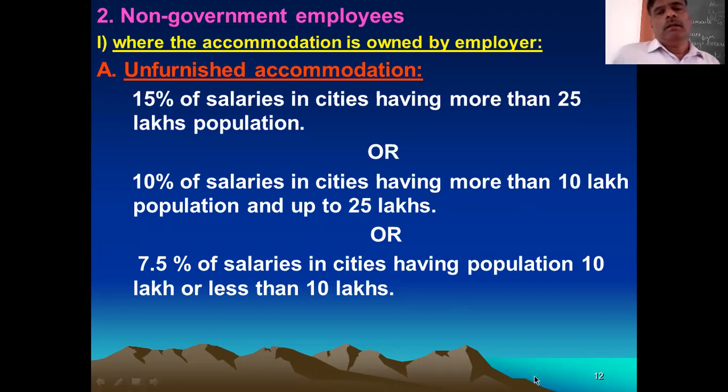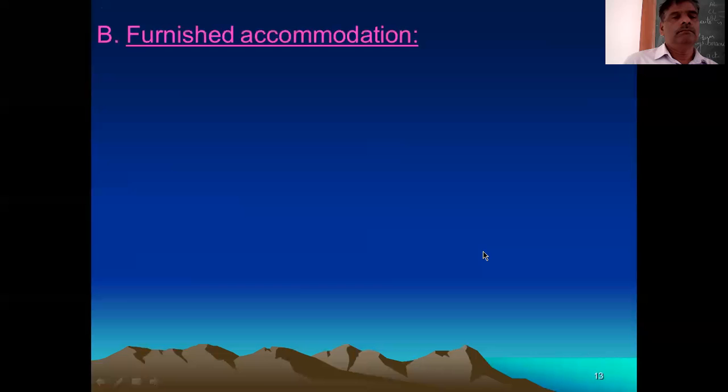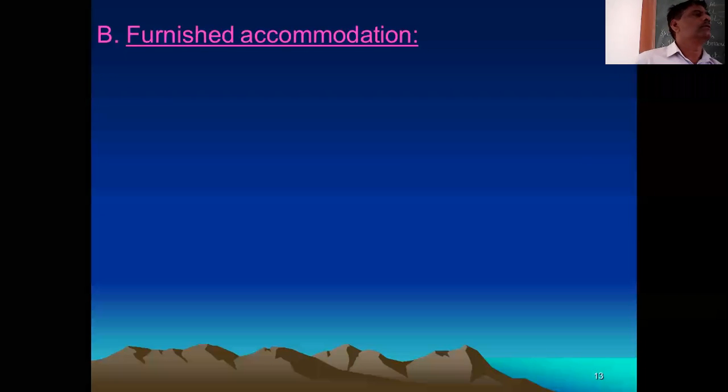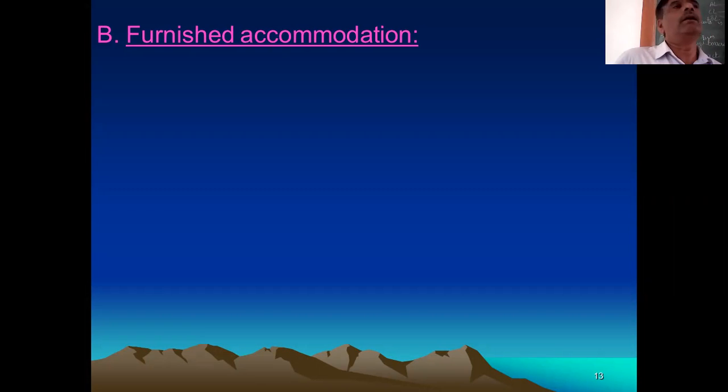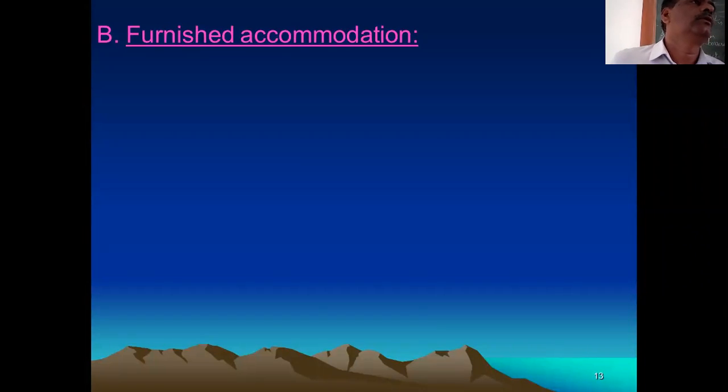Okay. Then next is regarding furnished accommodation. I will not go for explaining all those things. Whatever you calculated as unfurnished, okay, you calculate first as unfurnished. To that unfurnished value, you add 10% of cost of furniture. You add 10% of cost of furniture, and whatever answer comes, that answer is called as value of furnished house. Perquisite value of furnished accommodation.